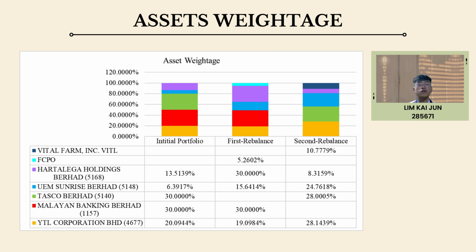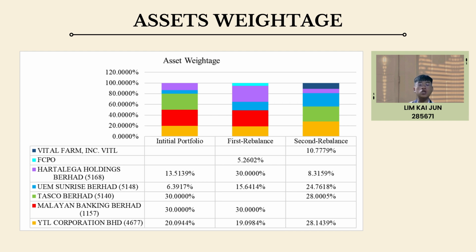In our initial portfolio, the asset weightage allocation in the stocks is Harta Lega Holding Berhad 13.52%, UEM Sunrise Berhad 6.39%, Tasco Berhad 30%, Malayan Banking Berhad 30% and YTL Corporation Berhad 20.1%. Moreover, we have changed some low performance stock in each stage to improve our portfolio performance and to ensure potential gain. In the first rebalance of our portfolio, we have decided to replace the stock Tasco Berhad with FCPO. This is due to the performance of Tasco Berhad being quite poor and its low contribution to our portfolio.